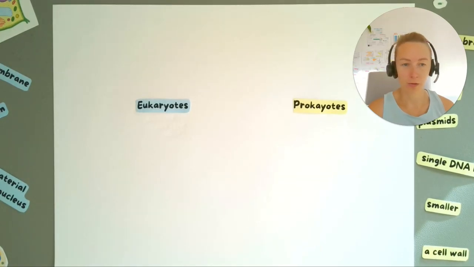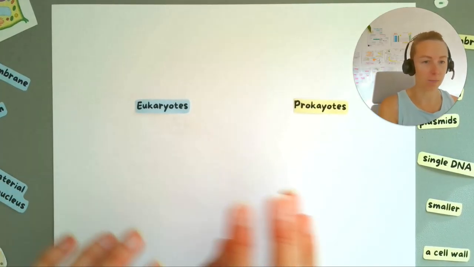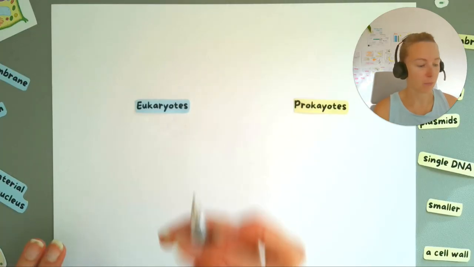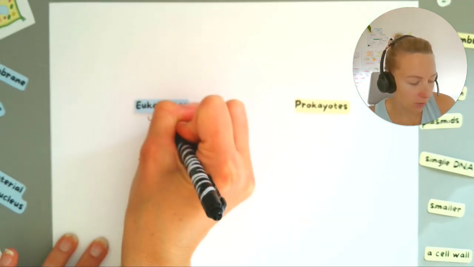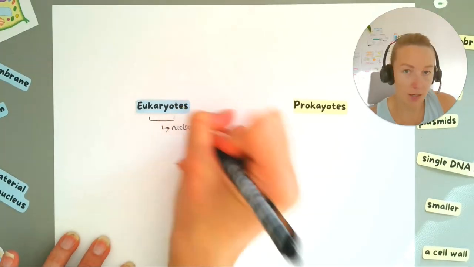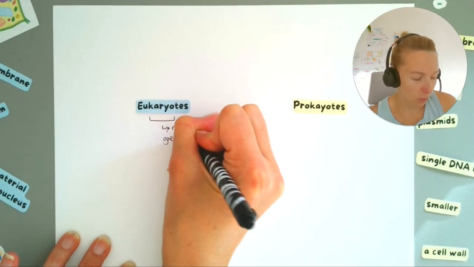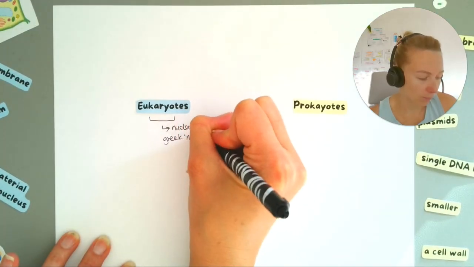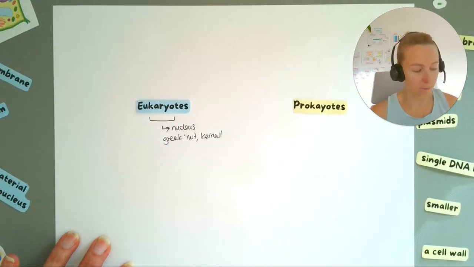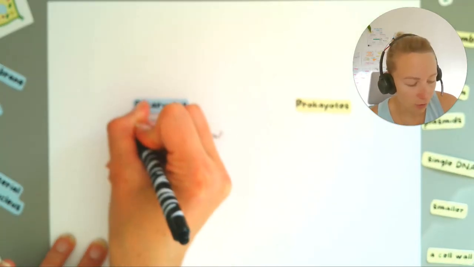So eukaryotes and prokaryotes, these are terms found right at the beginning of the biology course, and they're actually quite simple. They are just talking about plant and animal cells being eukaryote and bacterial cells being prokaryote. We can remember this word because karyo means nucleus, and that comes from the Greek word for nut or kernel. So you can kind of see where karyote might come from, kernel, and this just means nucleus.